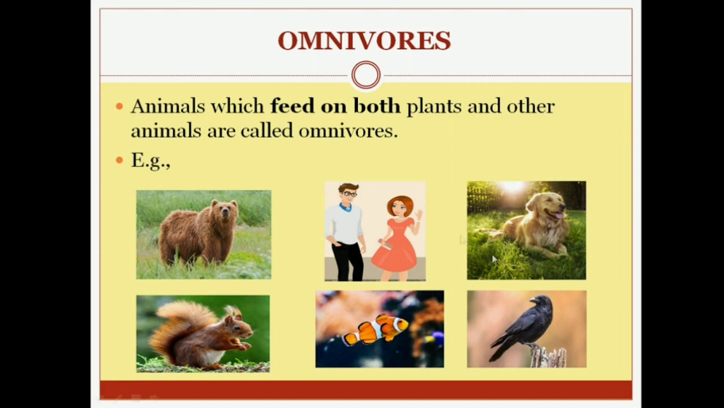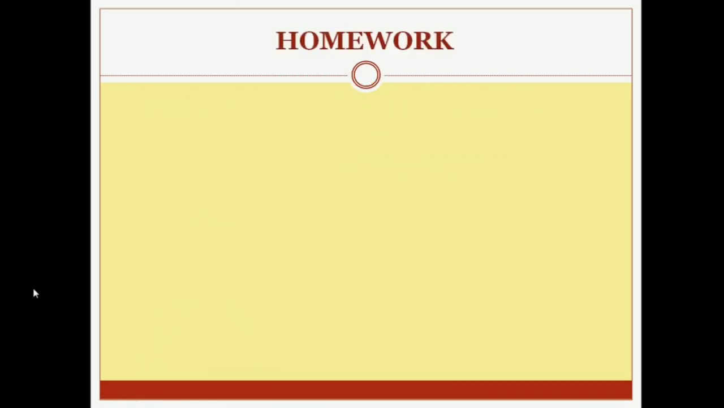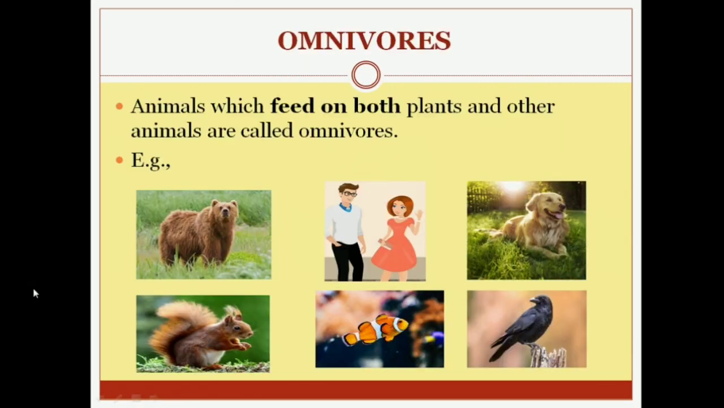The third example is dogs, then squirrels, fish, crows, or you can say all other birds. These are the examples of omnivores. Now you have to write other examples of omnivores which you know in your notebook. So I hope all these things are clear to you all. For today, this much only.